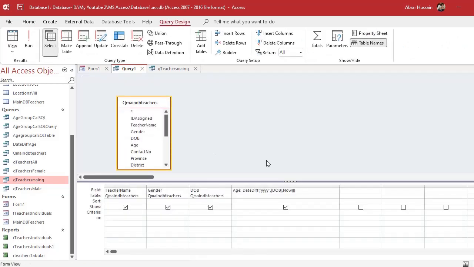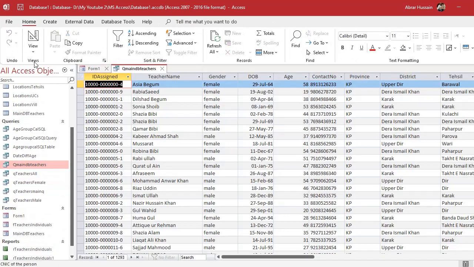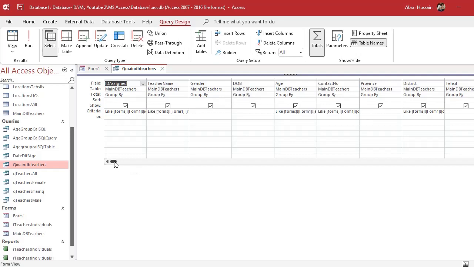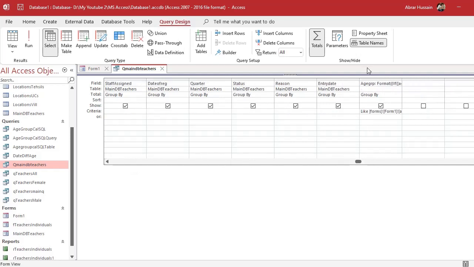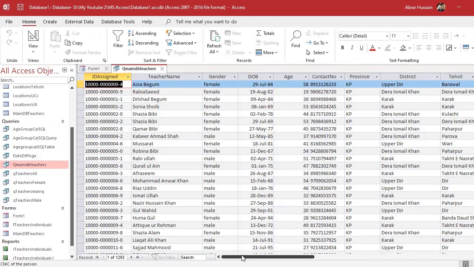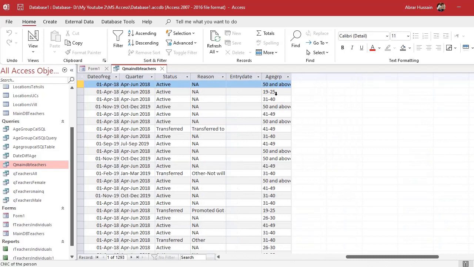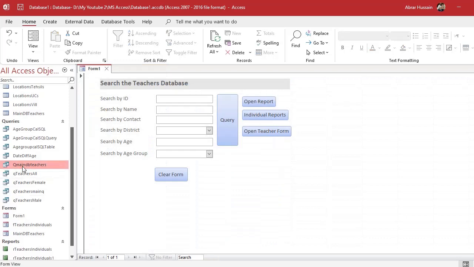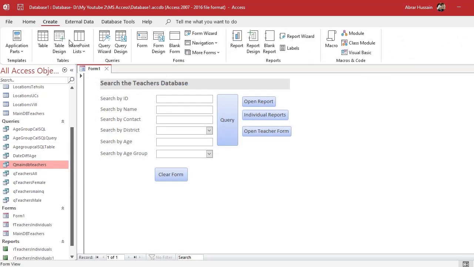So how are you going to do that? In this query, I have already developed an age group column here. You see here. So what I can do, this is the age group column. Here you can see this is the age group column. So how can I analyze against each age group? Let me show you. Click this Q main DB teacher, go to create and